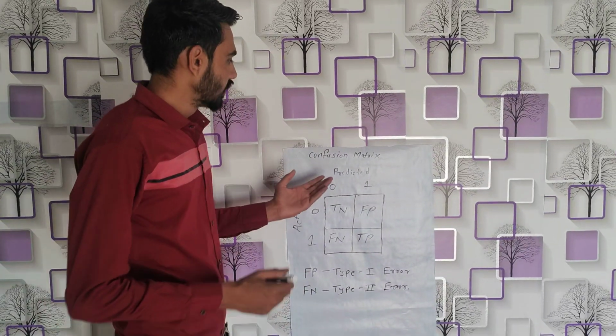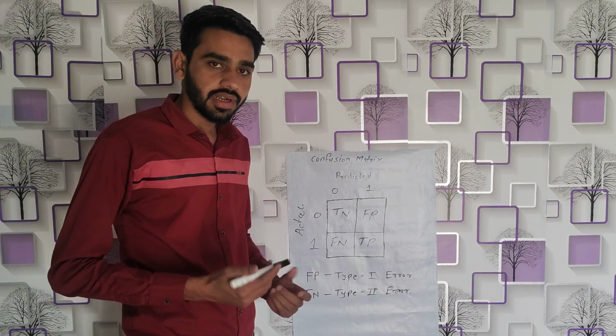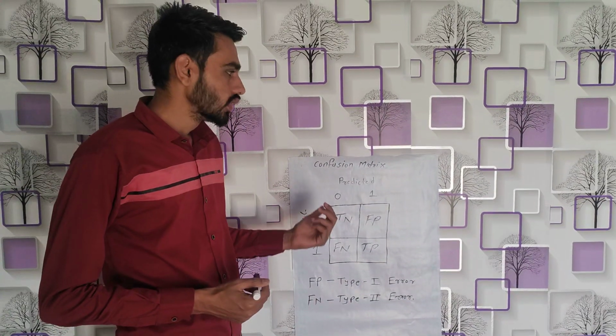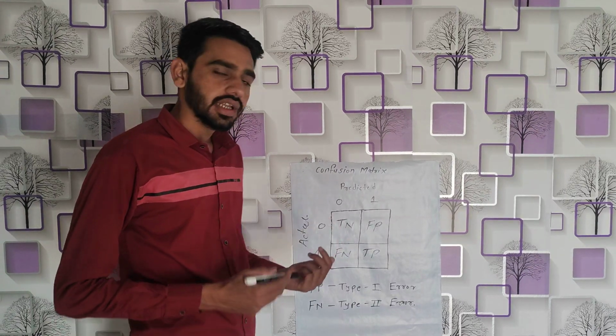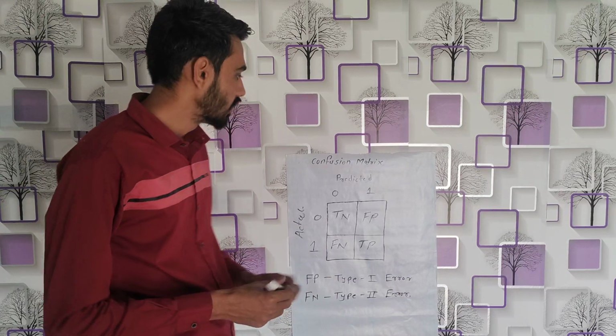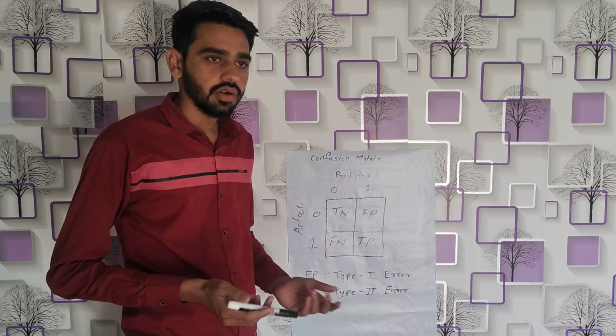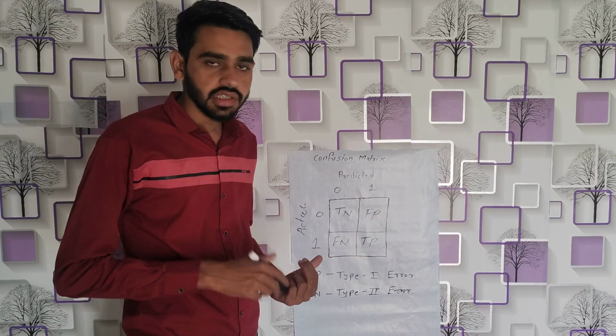Okay, today we are going to discuss the most important topic of machine learning, which is the confusion matrix. Today we will go through the in-depth intuition of this topic. To understand any topic properly, we should divide it into three parts: what, why, and how. Because what is that part, how does it work, and why are we learning this.